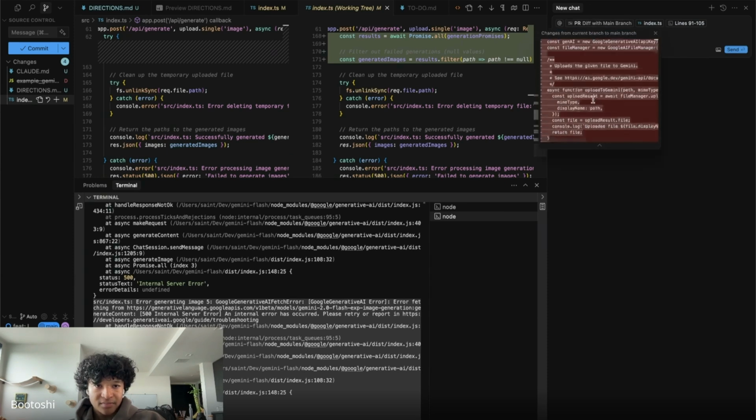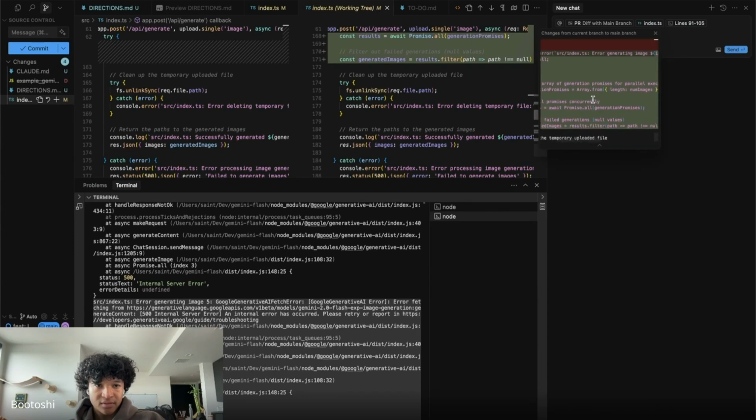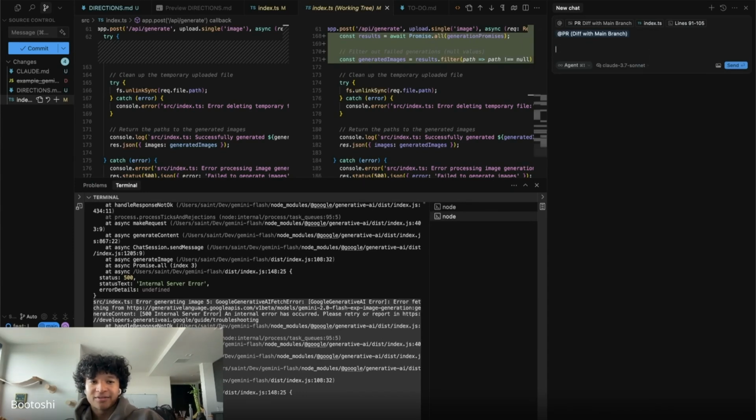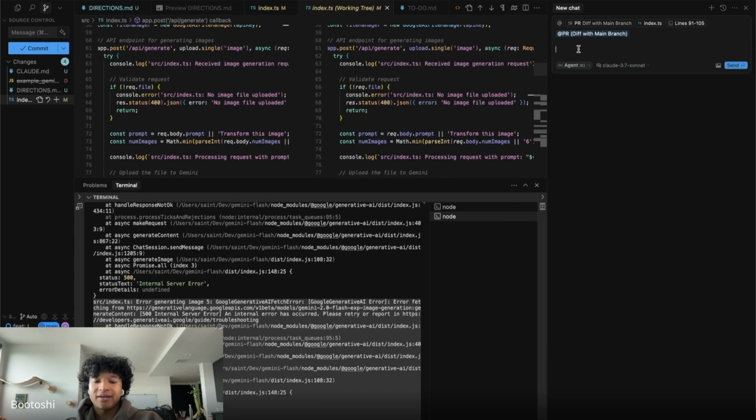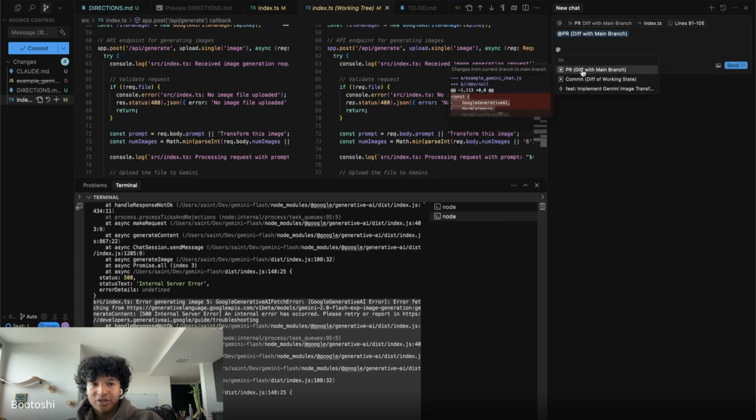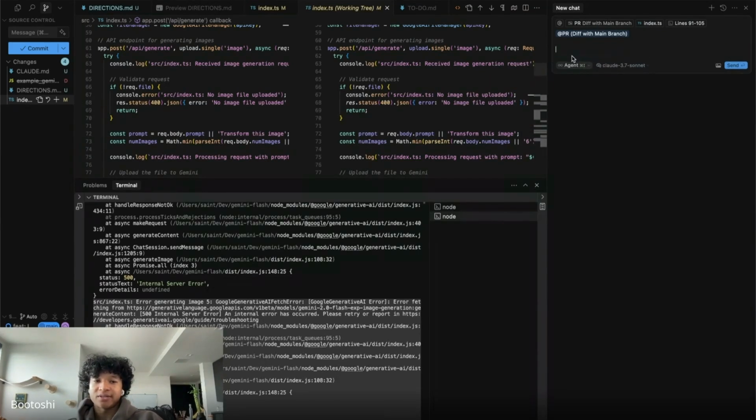Let me see. Okay, cool. So the cool thing about Git in Cursor is that you can literally at Git and then show the diff with the main branch. And the reason we're doing this is I want to say I made these changes to make the image generation parallel and not reference each other.